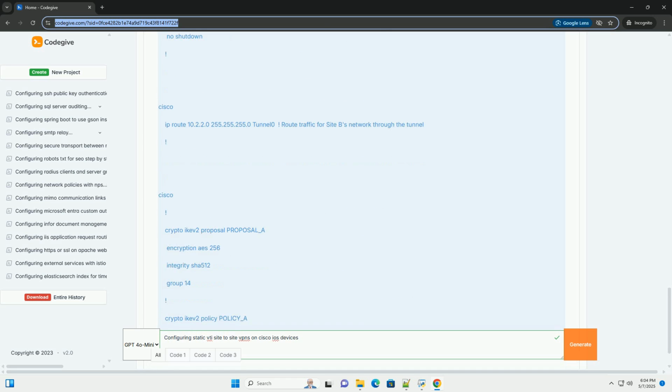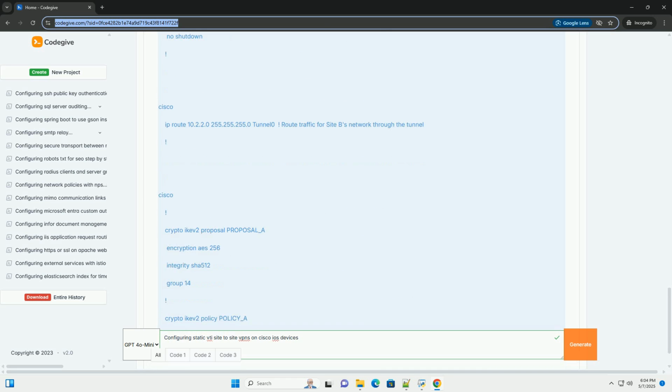Ensure the IP addresses for tunnel 0 on router A and router B are on the same subnet but are different addresses, for example 192.168.1.1 and 192.168.1.2. Tunnel source GigabitEthernet 0/0 specifies the physical interface that is the source of the tunnel. This is your public interface. The router will use the IP address configured on this interface as the source IP for the IPsec packets. Important, ensure this matches the IP in the IKEv2 profile.